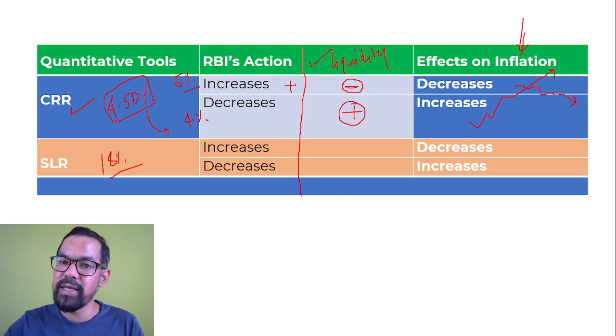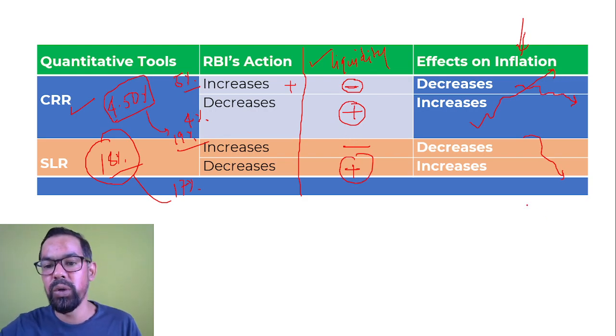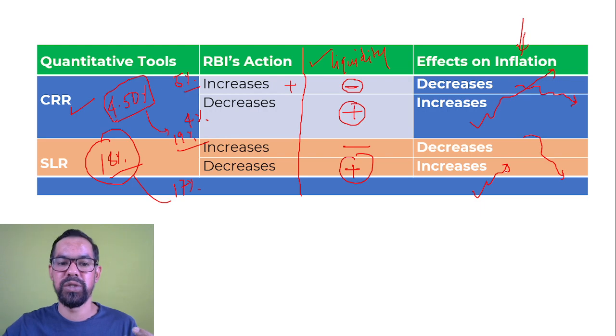Similarly for SLR, the current SLR is 18%. Suppose that RBI increases it to 19%. So now banks have to maintain more money, so there will be less liquidity and inflation will decrease. And if RBI decreases it to 17%, there is more money in the bank, so they have more money to lend, so the inflation will increase.